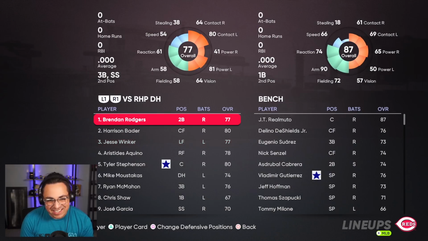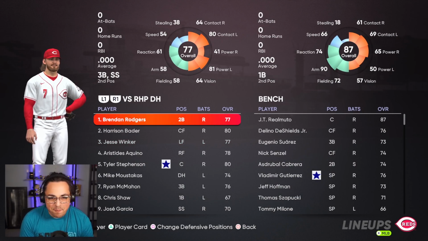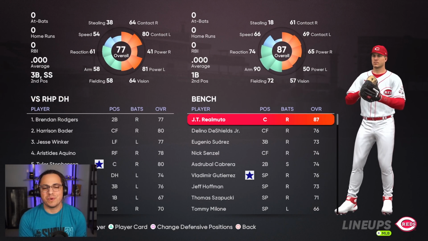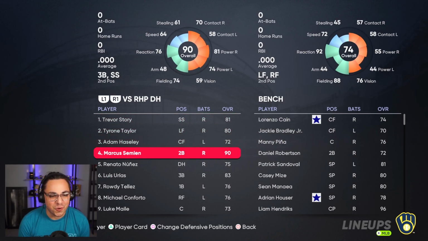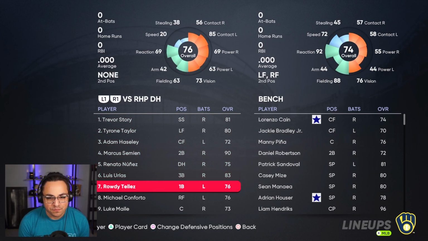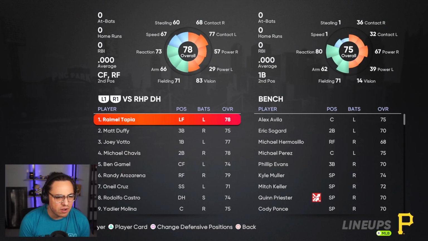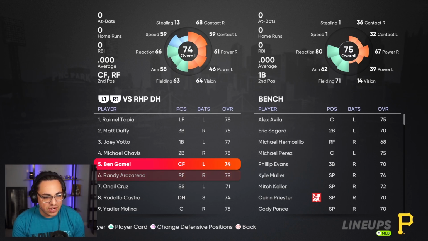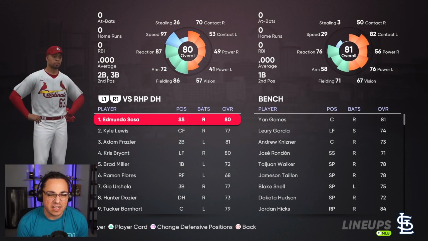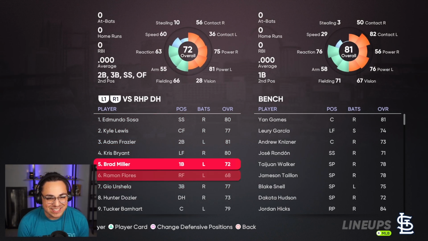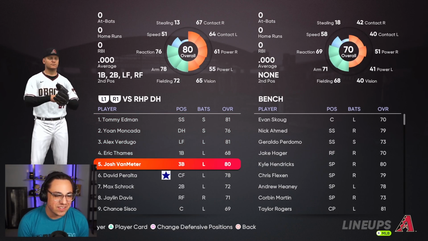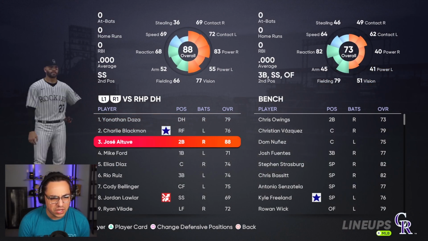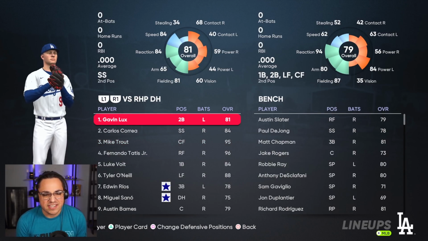Marte. Meh. Reds. Not bad. They have JT Realmuto on the bench. What is going on with some of these CPU controlled teams? Semien, you got Urias. Any other big moves going on? Trevor Story. Okay, I like that. The Pirates don't look terrible actually. I think you got like Arosa Reina, Tapia. I overhyped them. I overhyped them a little bit. So there's that. We've got the Diamondbacks. They do have Moncada, who dropped down a lot. Geez, 76. Who else? Altuve with the Rockies, and then the Dodgers.